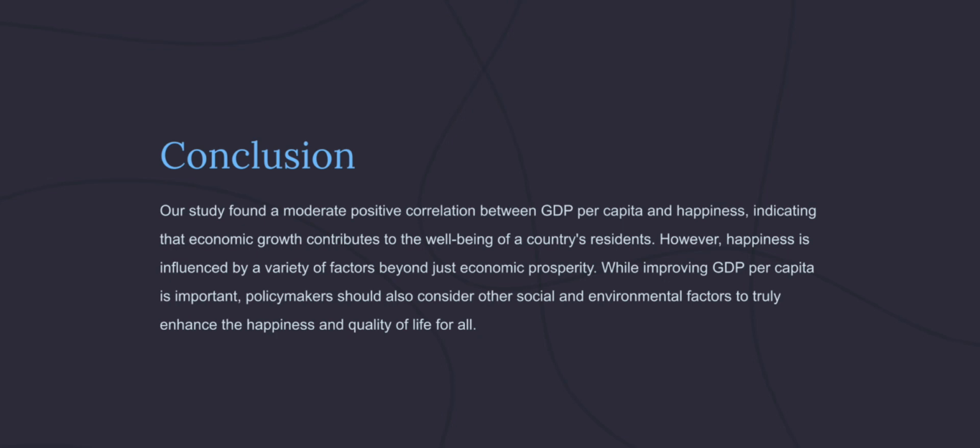Upon examining the confidence interval, it was found to lie between 0.48 and 1. Given that this confidence interval does not include 0, we can conclude that there is a significant positive correlation between GDP per capita and happiness levels at the 5% level of significance. Therefore, we reject the null hypothesis, which stated that there is no correlation between GDP per capita and happiness levels, in favor of the alternative hypothesis suggesting that a significant correlation does exist.